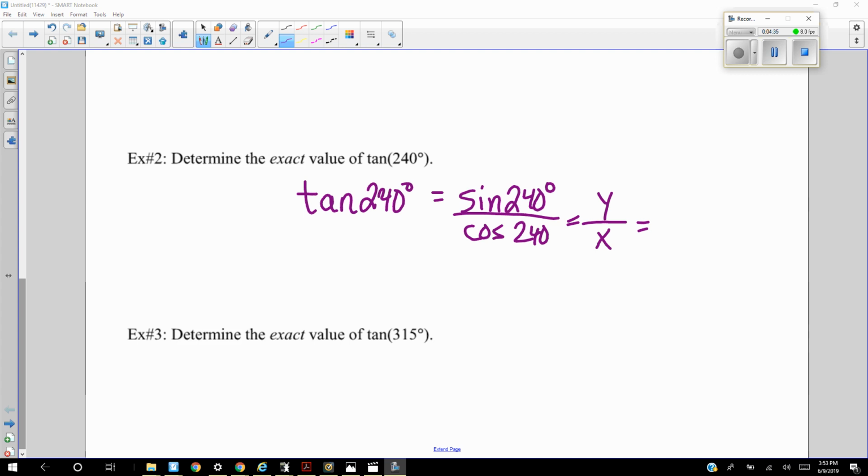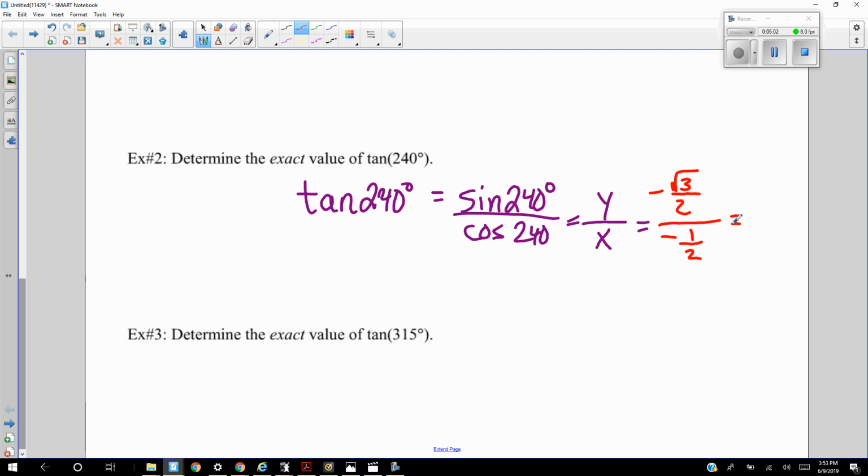And since we're in quadrant number 3, we know both of these exact values for y and x are going to be negative. The exact y value is negative radical 3 over 2, and the exact x value should be negative 1/2. So that means ultimately tangent of 240 should be a positive number because a negative divided by negative is a positive.